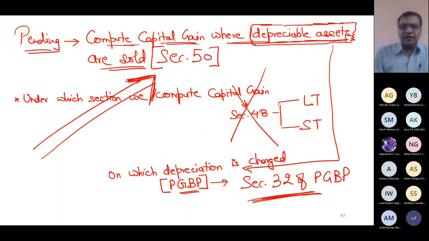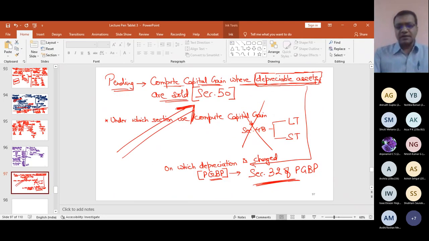This section is pending, and with this chapter capital gain is 100% over from my side, and this is what we have covered for the purpose of semester 3. These are the only concepts which will be used for our semester 3 level. So I'll discuss with you only one full-fledged question, and after this I'll take a short break and start PGBP.